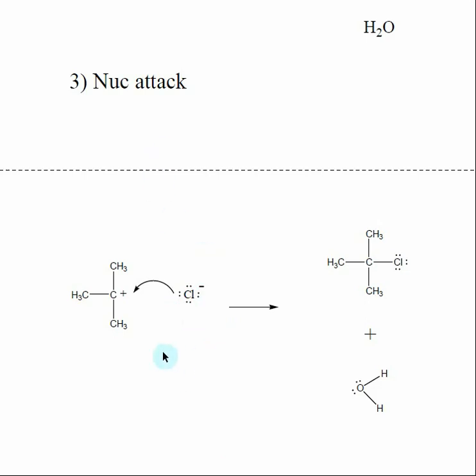So in the third step of our substitution reaction, we have formed our carbocation. My chlorine can now act as a nucleophile. Lone pair electrons attack the carbocation. Lone pair electrons attacking an atom forms a bond. So we end up forming this carbon-chlorine bond during this reaction. Electrons are moving to the carbon, so it goes from positive to neutral. And here, electrons are leaving the chlorine, so it goes from negatively charged to neutral. And then just remember overall in the end reaction, we do the substitution, we kick out the OH, we replace it with the nucleophile, and we also produce water during this reaction.